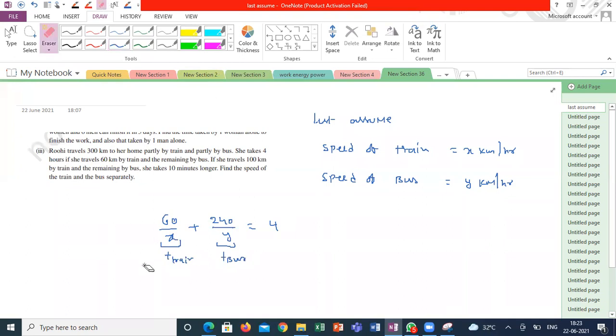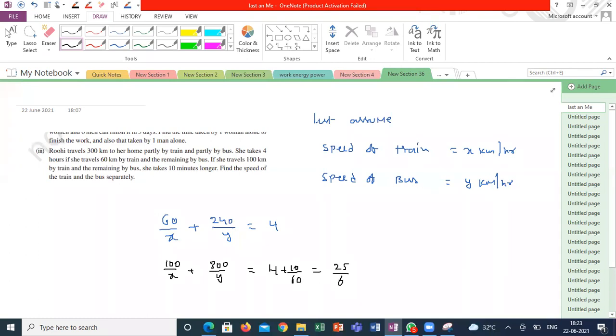Next one is another alternate route. She traveled 100 kilometers by train, and the rest by bus, sir. So I am getting the equation as, it takes 10 minutes longer. That means what? Sir, 10 minutes is taken extra, like 4 plus 10 by 60. Super. 4 plus 10 by 60. So 4 plus 1 by 6. Correct? 25 by 6 hours.